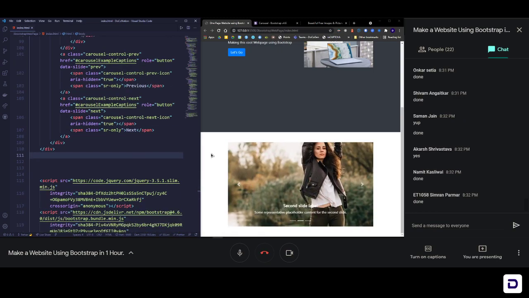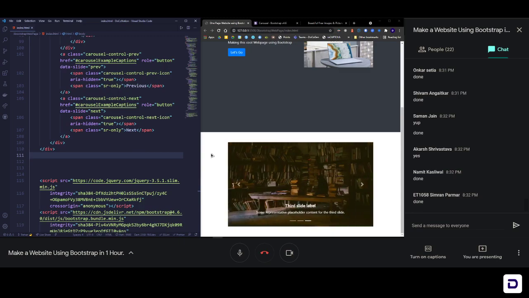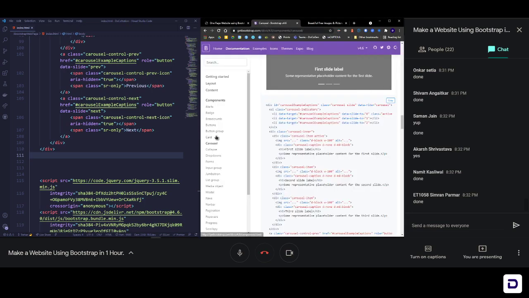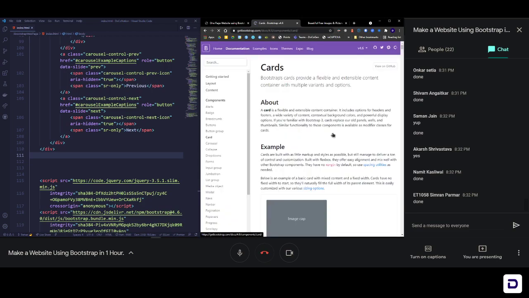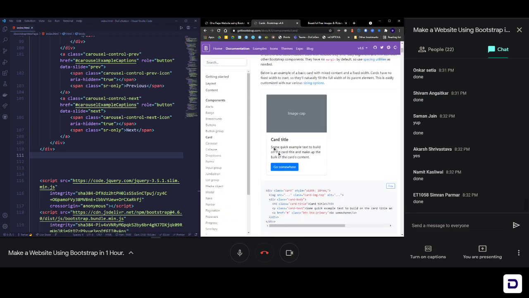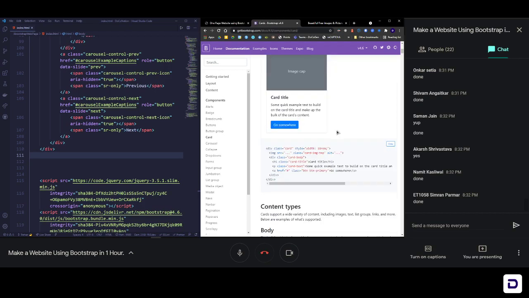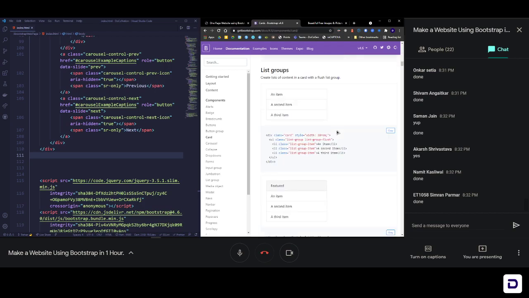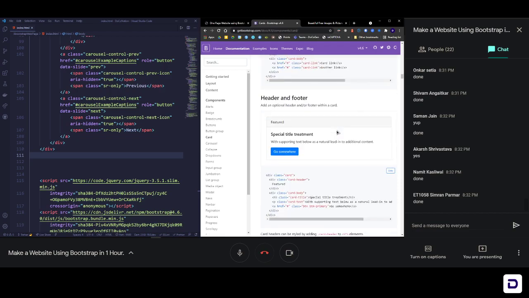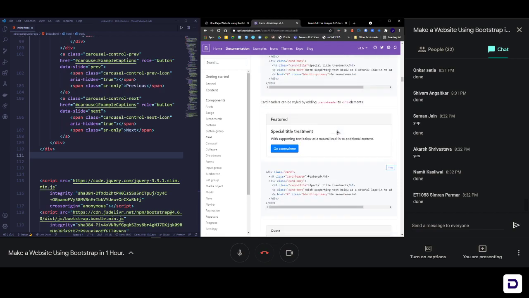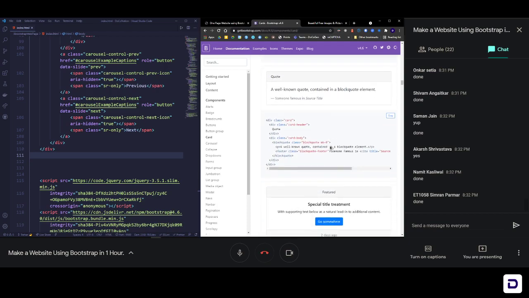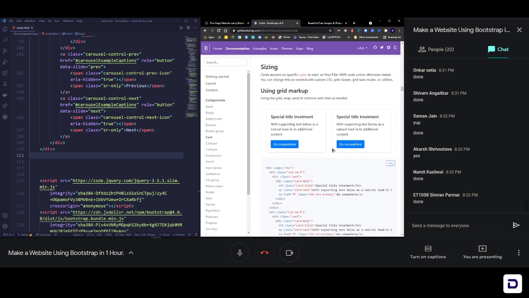Next section that we talked about was cards, right? How to add cards. So again, Bootstrap being so nice to us, it has given us cards as well. So let's go towards card and then add some cards. So here, this is a normal card. Okay, good. Everything looks fine. But let's just go ahead, scroll down a little bit, and we'll find that it will already have a proper card group for us. Okay, so we can just normally grab that and add it immediately.